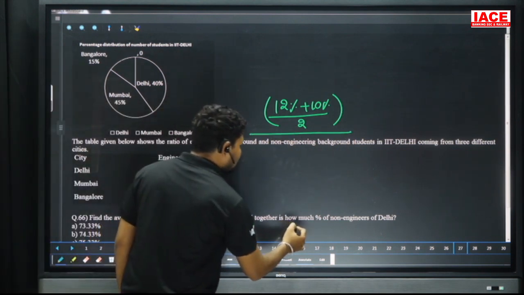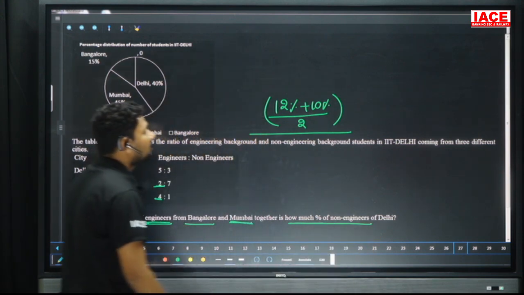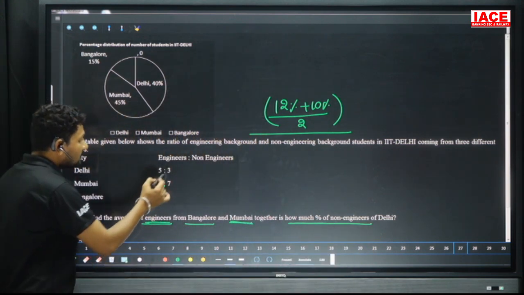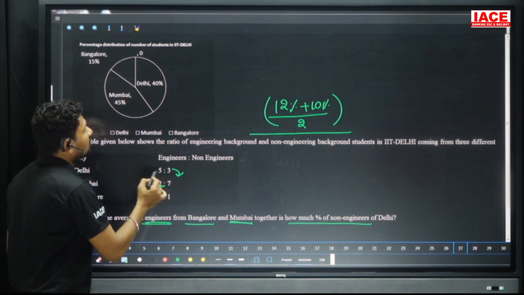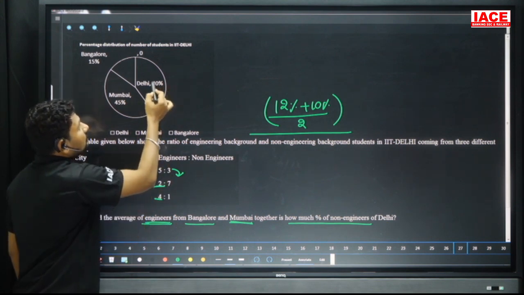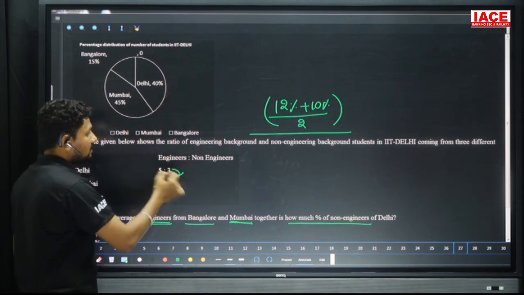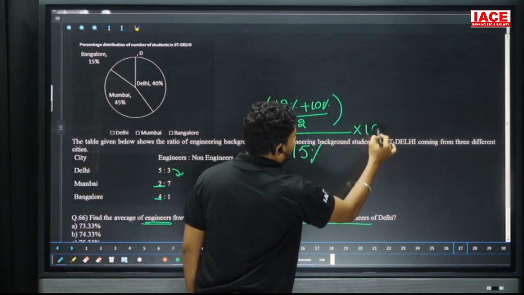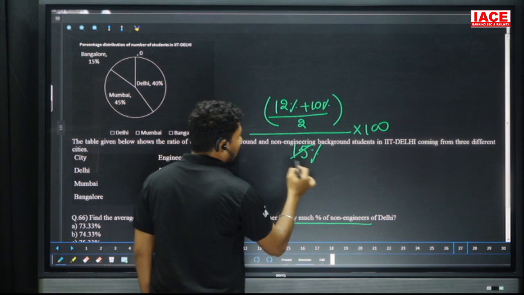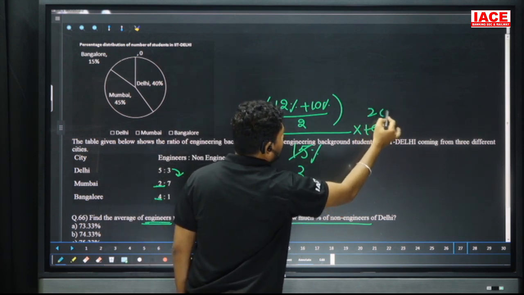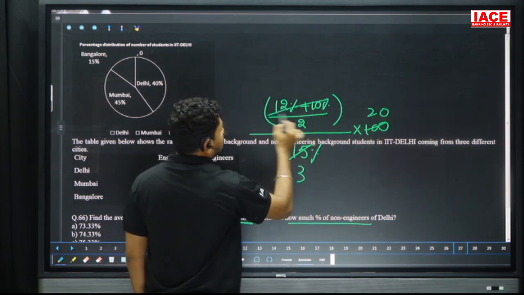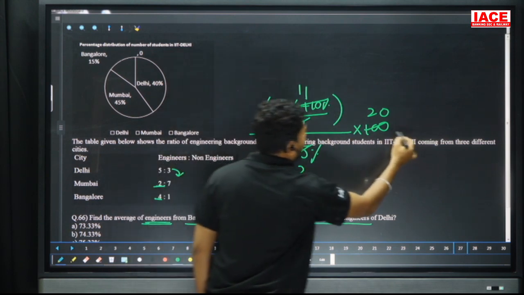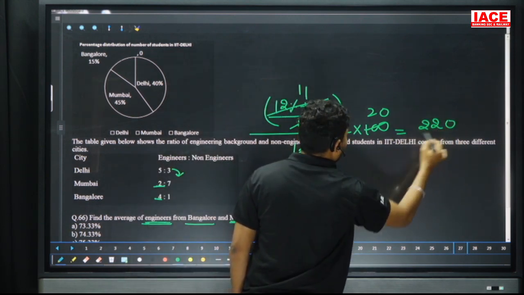And together is how much percentage of non-engineers of Delhi? Non-engineers of Delhi means 3 parts. 3 parts is equal to how much? 5 plus 3, 8. 8 parts is equal to 40 percentage, means 1 part is equal to 5 percentage. 5 threes are 15 percentage. 15 percentage into 100. Try to cancel the numbers. 5 threes are 15, 5 20s are 100, and 12 plus 10, which is equal to 11. 11 into 20 is equal to 220 by 3.